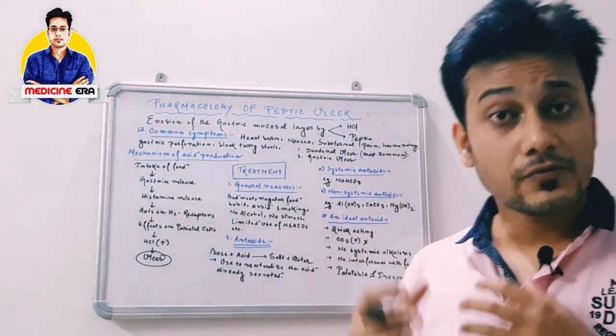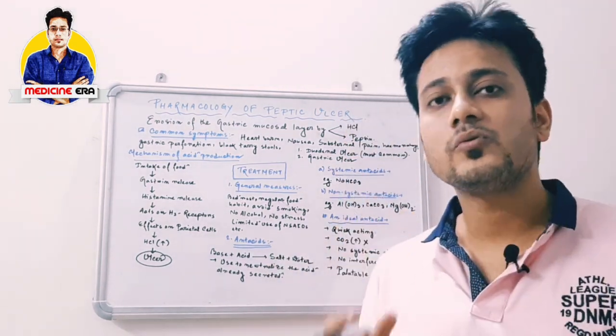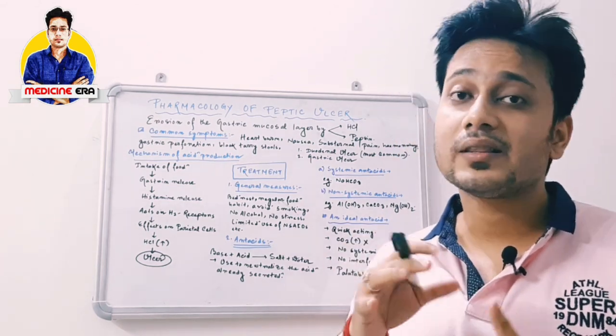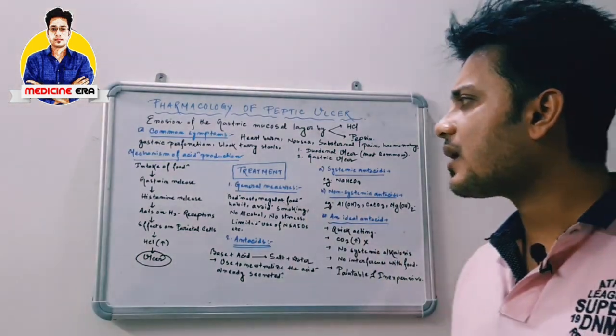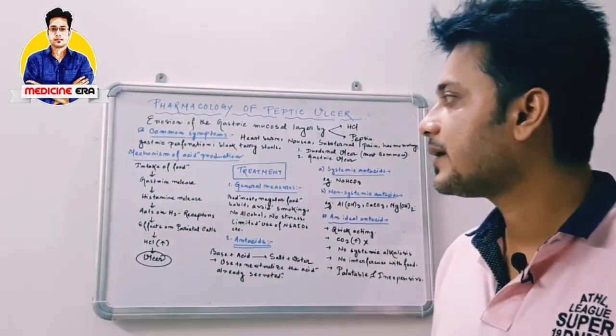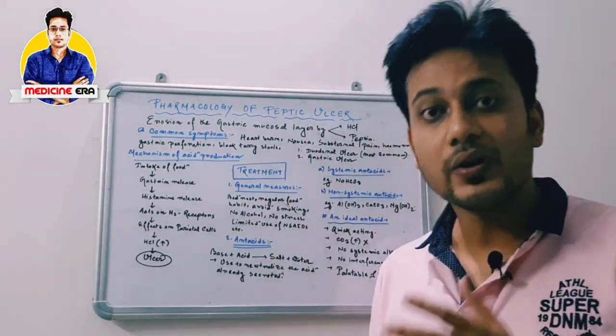In the pathophysiology of peptic ulcer, we have already discussed these things, but we have to discuss the pharmacology right now. Pharmacology means the treatment and the drugs which are used in the treatment of peptic ulcer. So, mechanism of acid production, how the acid is produced in our stomach. At first, intake of food, then release of gastrin.